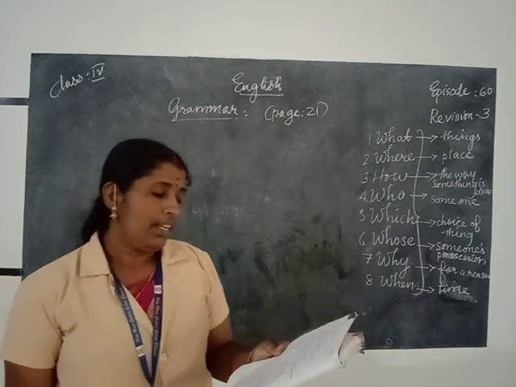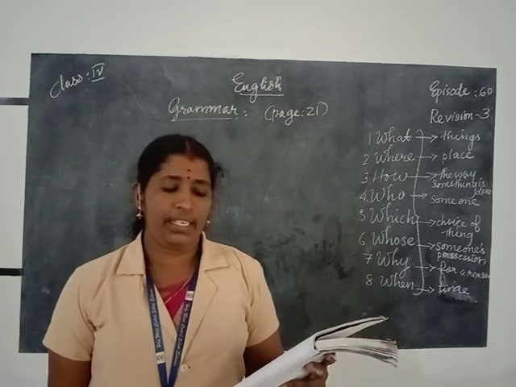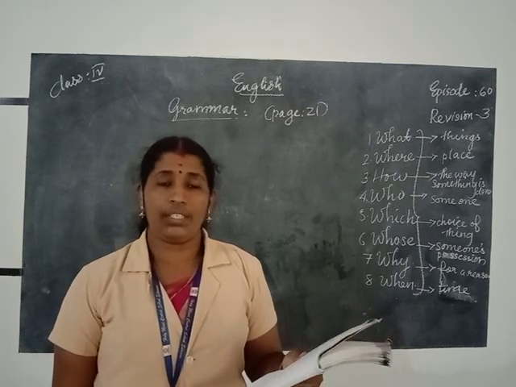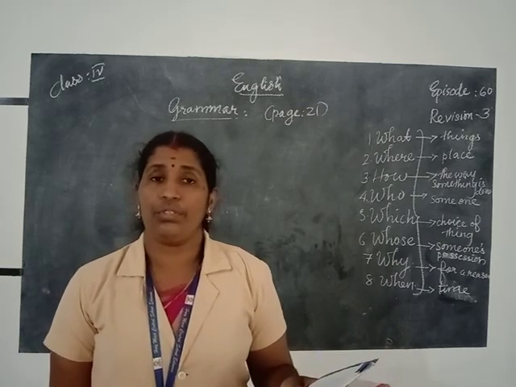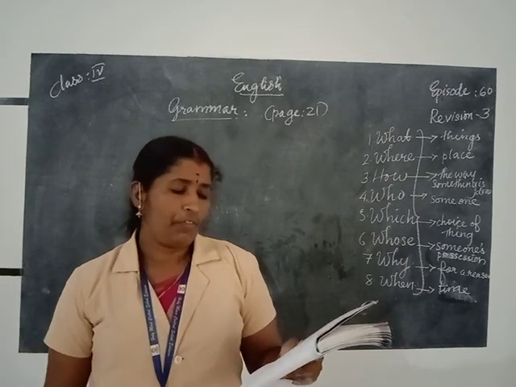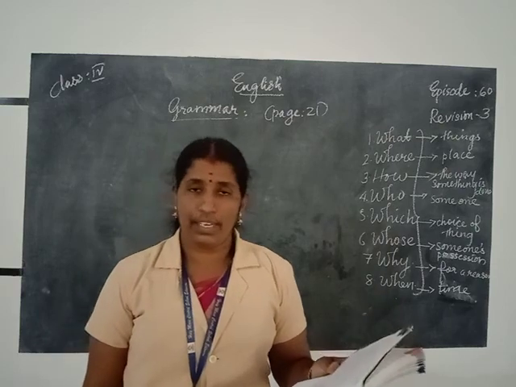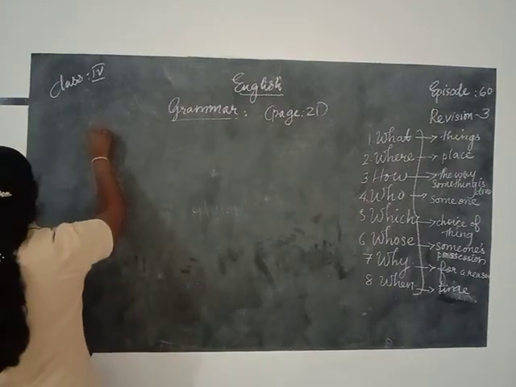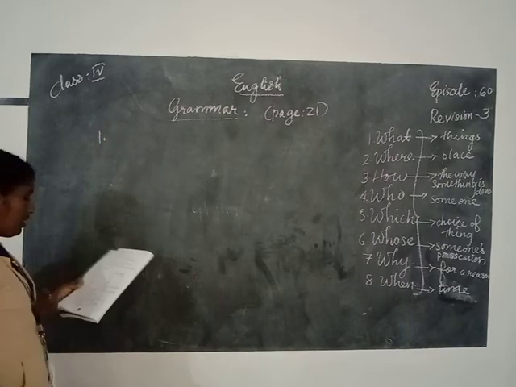Then, filling the blanks with the WH word. Each word should be used only once, that is not necessary, and I had already told you to strike out the second part. Strike out means to cross out the words. Filling the blanks with the WH word is enough. Then first exercise: take page number 22, last part, and take the first one.